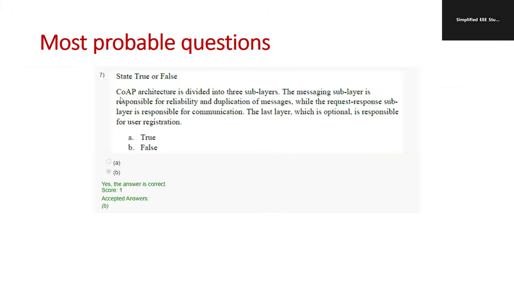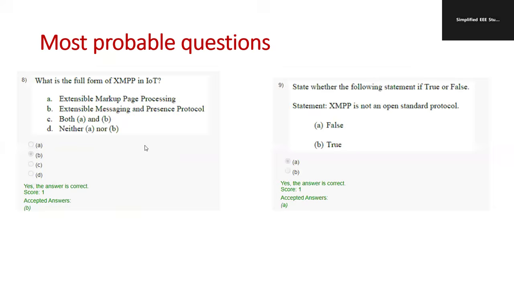State true or false. CoAP architecture is divided into 3 sublayers. The messaging sublayer is responsible for reliability and duplication of messages, while the request-response sublayer is responsible for communication. The last layer, which is optional, is responsible for user registration. Is this correct? No, it is not correct. Option B is the right answer.